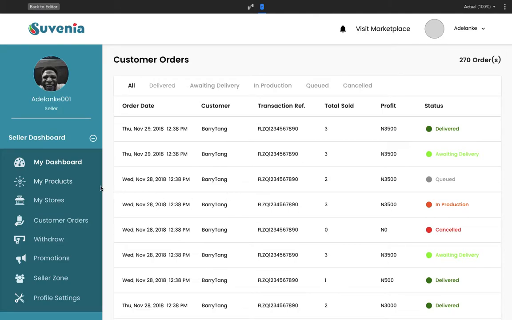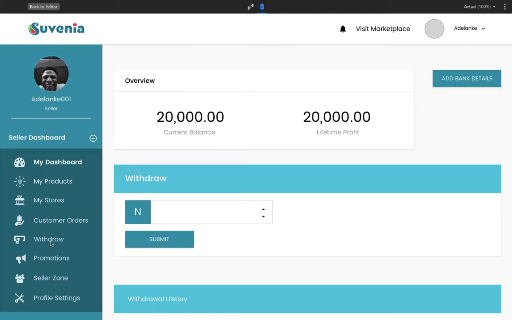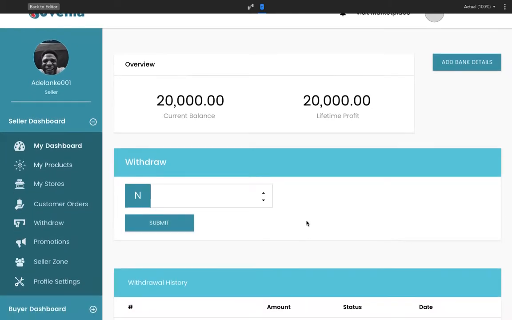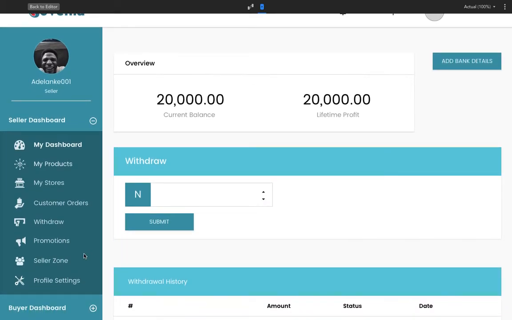The seller is also able to view the products according to the different phases products are currently in, whether they have been delivered, they are waiting delivery, they're queued up in production, or they've been cancelled, just to know how well their products are performing within the marketplace. Once they've aggregated funds, they're able to withdraw to their bank, primarily their bank, or other withdrawal means as we add in the future.